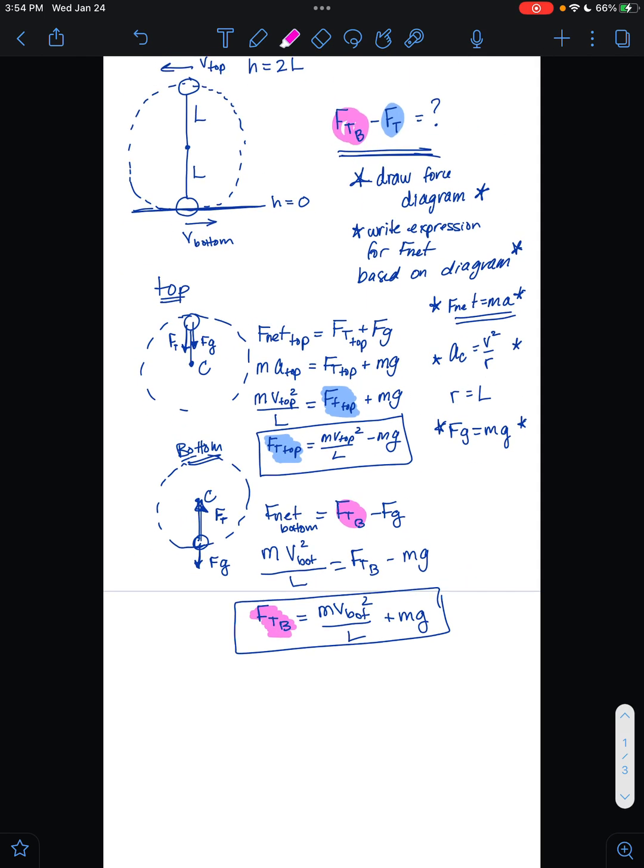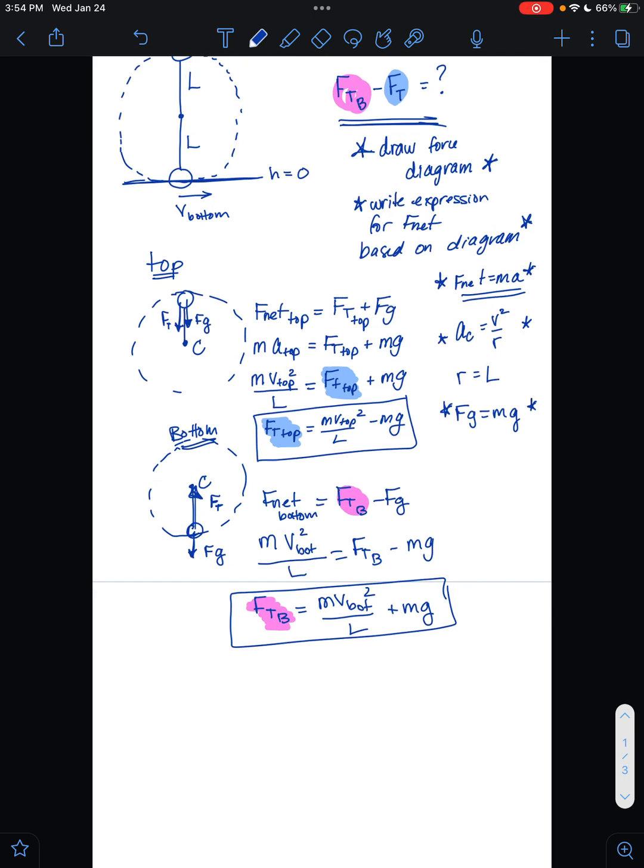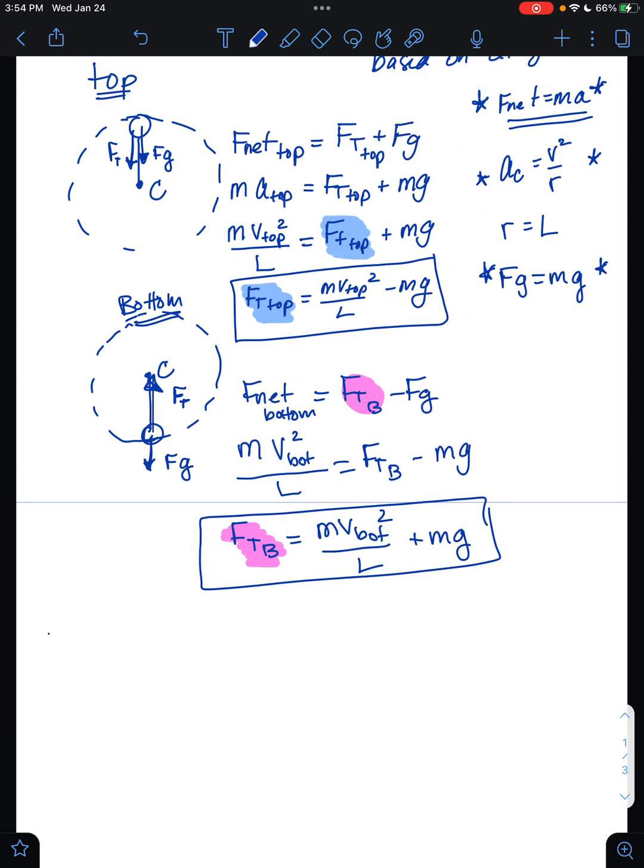So the whole point of this problem, again, is to find the difference between those two. So if I'm going to set that up, I would say something like the force of tension at the bottom minus the force of tension at the top. And that's what I'm trying to come up with an expression for. So I'm going to replace force of tension at the bottom with mv bottom squared over L plus mg.